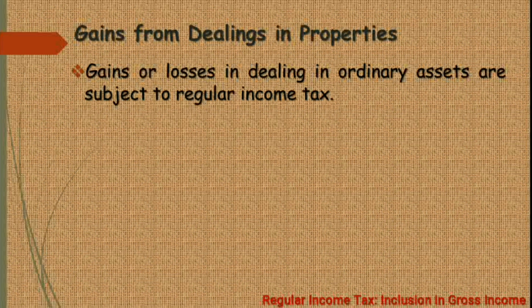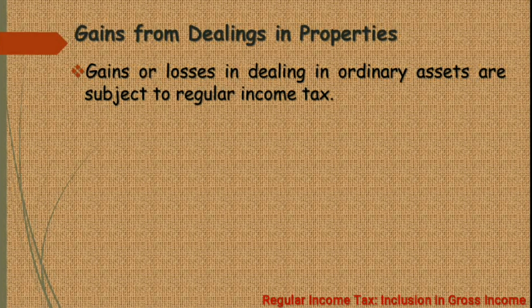I believe we already discussed and differentiated as well ordinary assets from the capital assets when we were discussing the capital gains taxation. Pero as a review, para ma-refresh yung minds nyo and maalala nyo si ordinary assets and capital assets, so I think I need to explain this again.